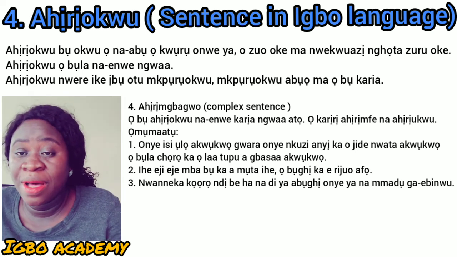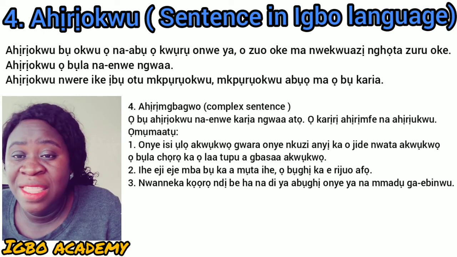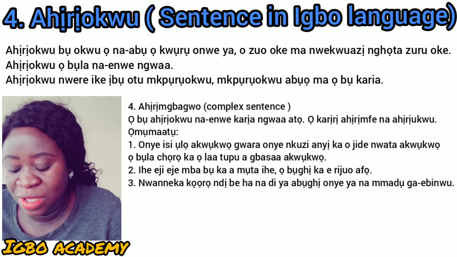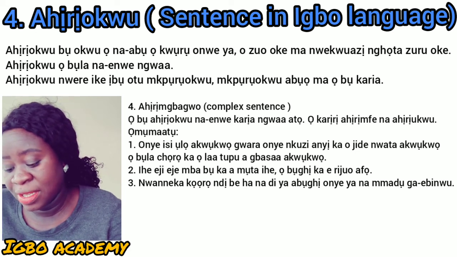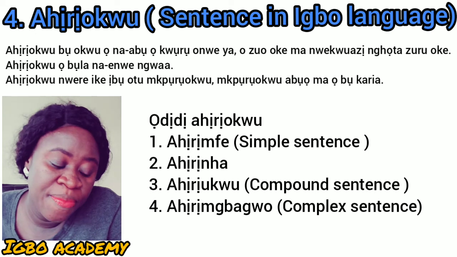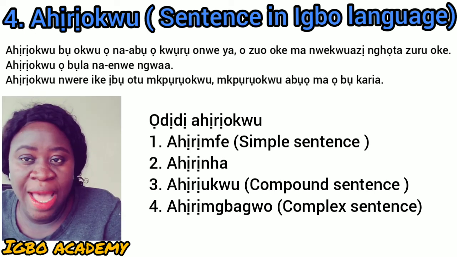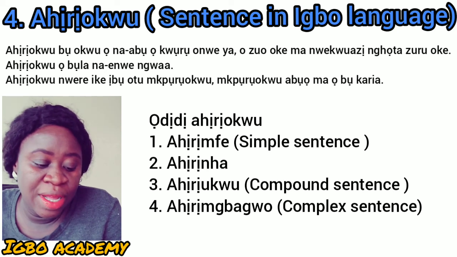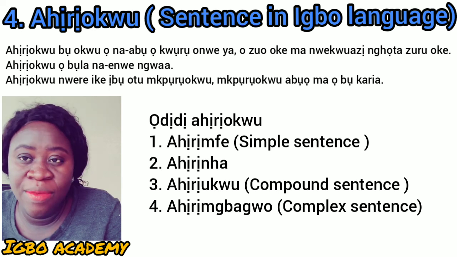So that's about the complex sentence. The complex sentence has many verbs in one sentence. So those are the types of sentences we have in Igbo language: Ahịrịokwu, ahịrịnha, ahịrịokwu, and ahịrịmgbanwo. Those are the 4 sentences that we have in Igbo language.